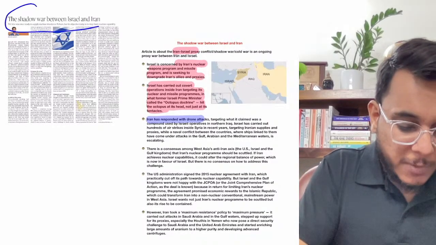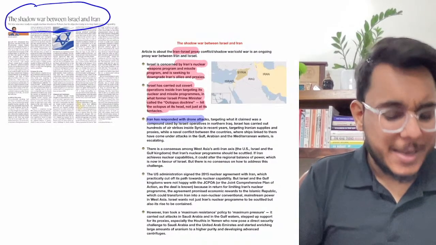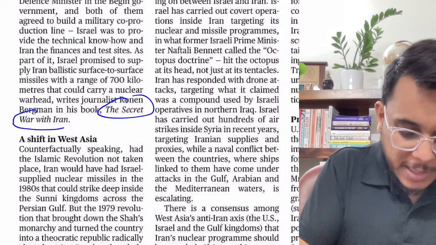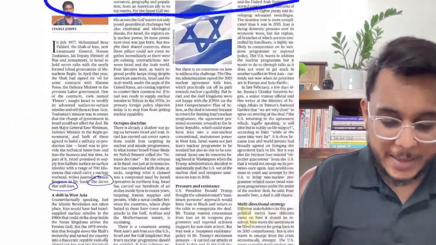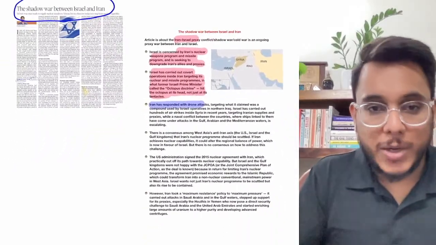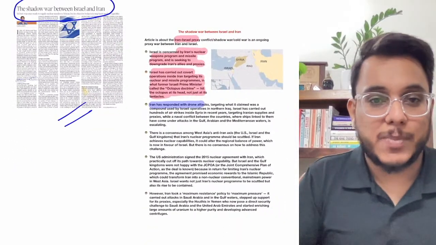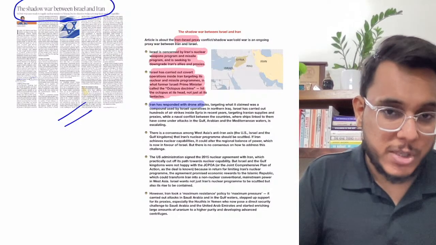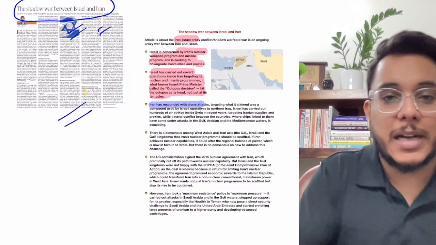A shadow war between Israel and Iran. Now guys, this particular article is referring to a book, The Secret War with Iran. Just understand this: you don't need to go too much into the detail in this article, because it is a particular viewpoint talking about the Israel and Iran dispute.